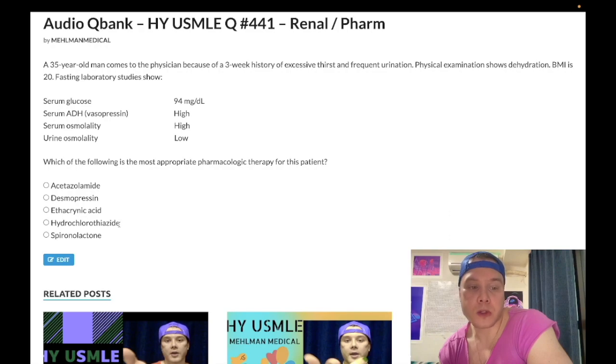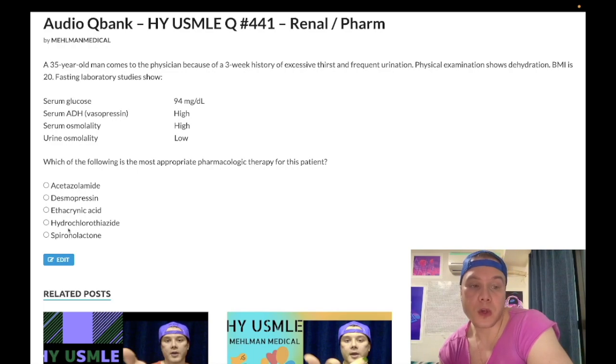Apparently, one of the proposed mechanisms is if we inhibit the sodium chloride symporter in the early DCT, which is what thiazides do, then that loss of sodium can cause a compensatory increased reabsorption of sodium in the PCT, which can help retain fluid. So if you were to give someone who does not have DI, just a normal person, a thiazide, they're going to micturate/urinate more.